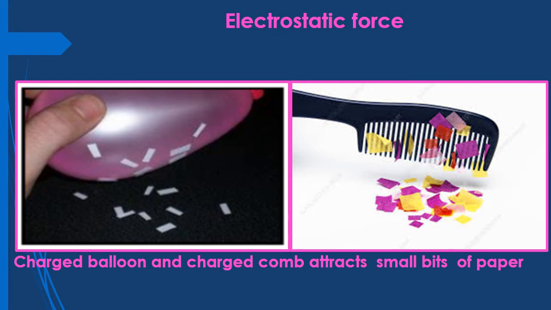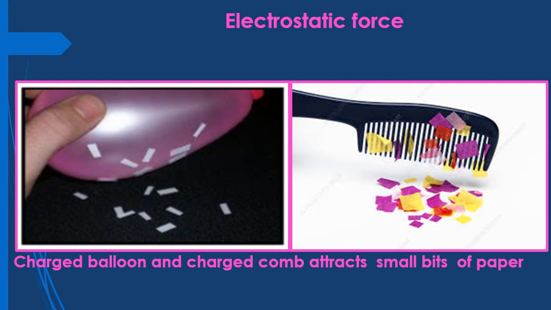See, if you rub a balloon with your clothes or with your hair, the balloon will get charged. Similarly, a comb, if you rub it with your hair, will also get charged. Now a charged body has a tendency to attract an uncharged body. So the balloon is charged, the comb is charged, while those bits of paper are not charged. But since the balloon and comb are charged, they can attract the uncharged body. That's why the small bits of paper are moving towards the balloon and comb.